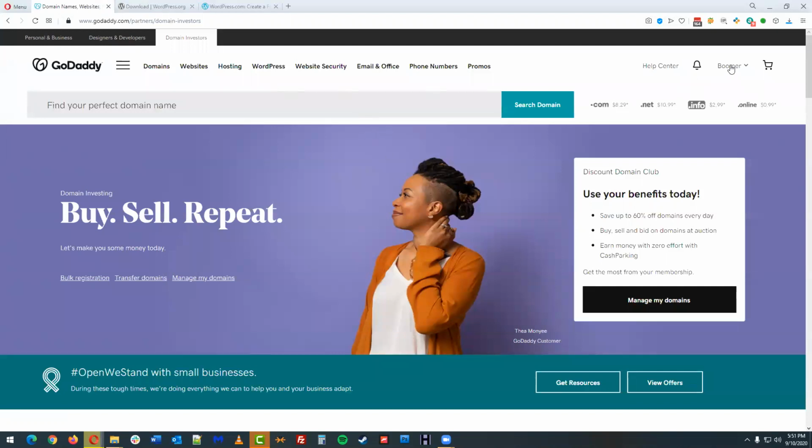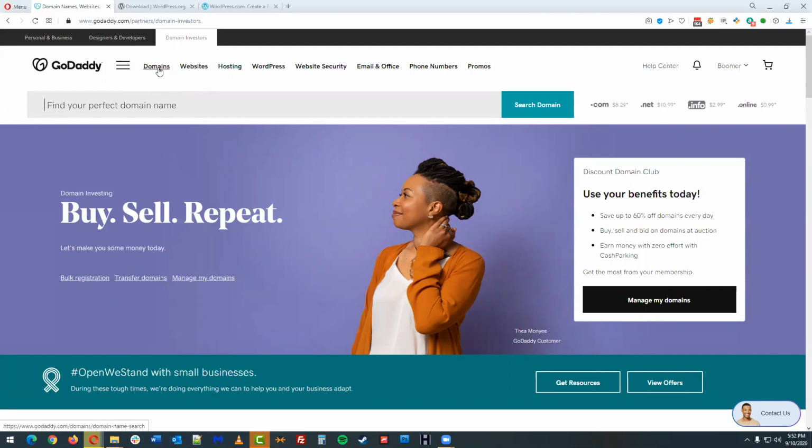So I am logged in. Hopefully I'm still logged in, but I want to talk just a little bit about what they offer. GoDaddy is one of these companies that has a lot of different services and products, whereas other companies might just do hosting or just do domain names. GoDaddy does a lot of them. The main reason I use them is because if you have a domain name or a website currently, chances are that it might be with GoDaddy. They're one of the more popular ones.